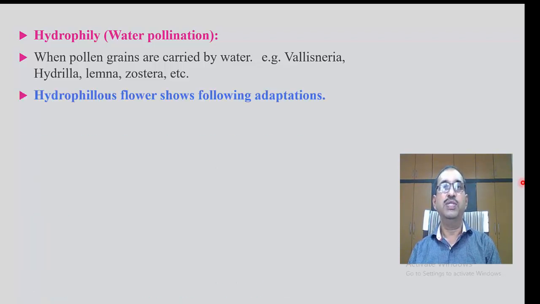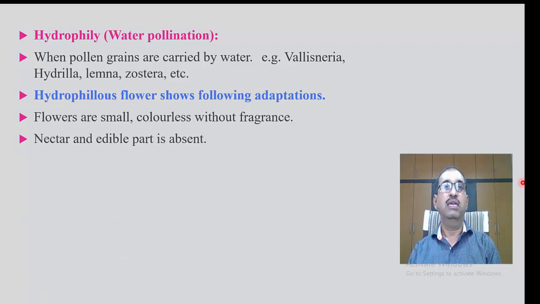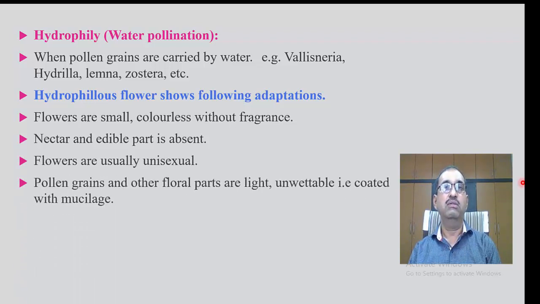Hydrophilous flowers show the following adaptations. Flowers are small, colorless, without fragrance. Nectar and edible parts are absent. Flowers are usually unisexual.